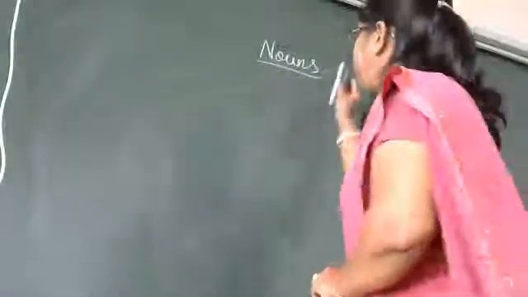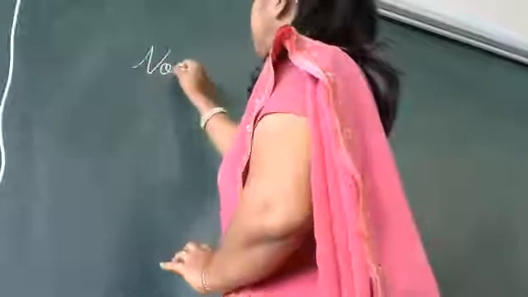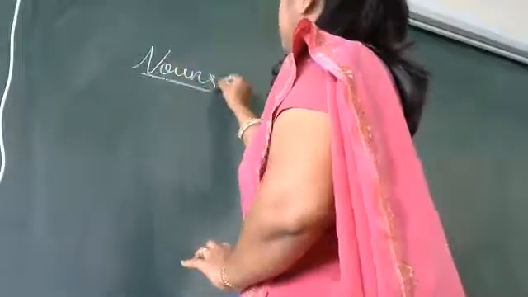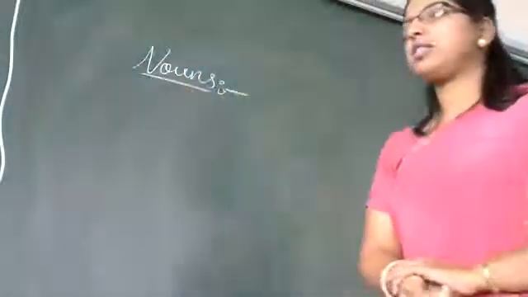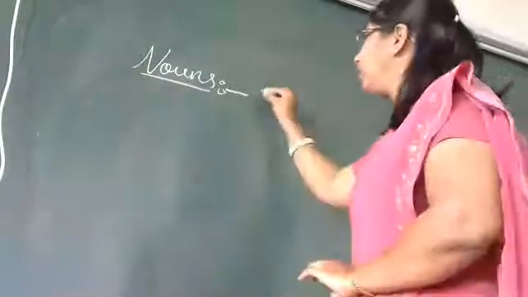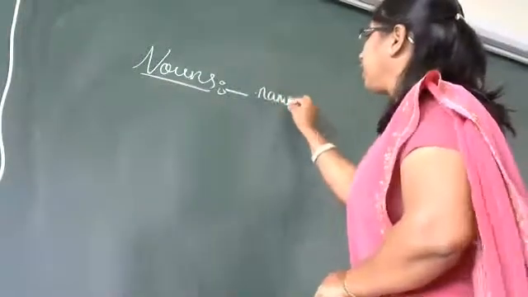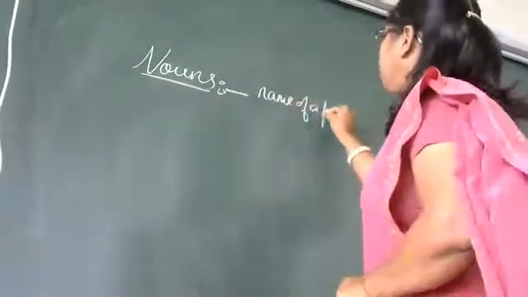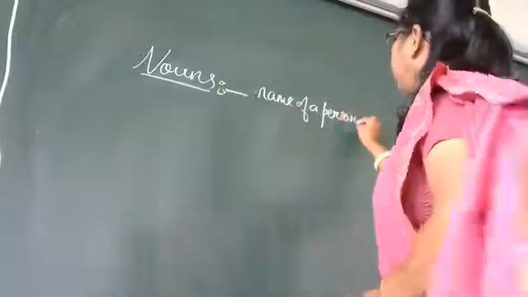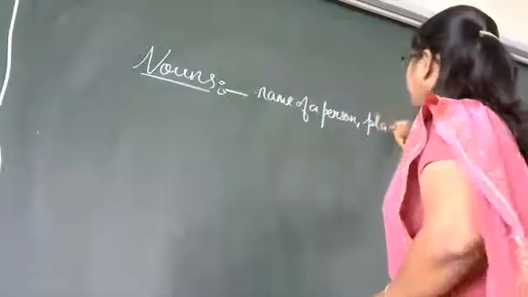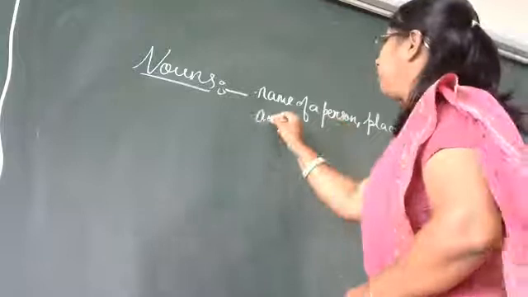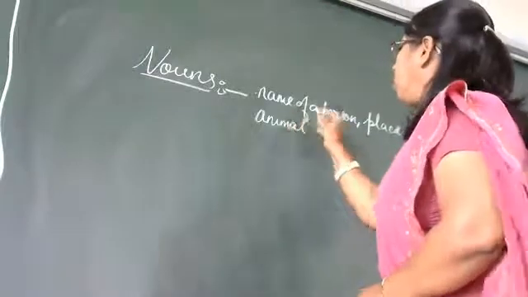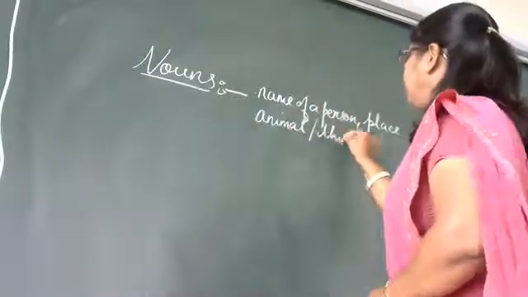Okay, let me write it this side then, if you are not able to see. What is the meaning of noun? It is a name of a person, place, animal, or a thing.